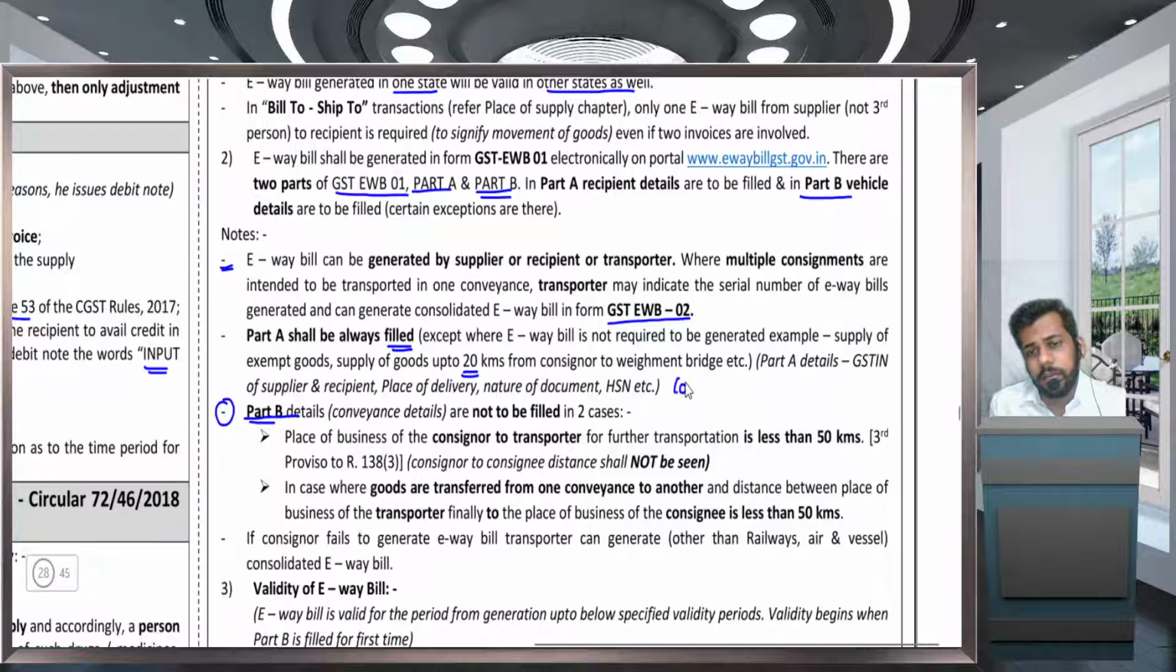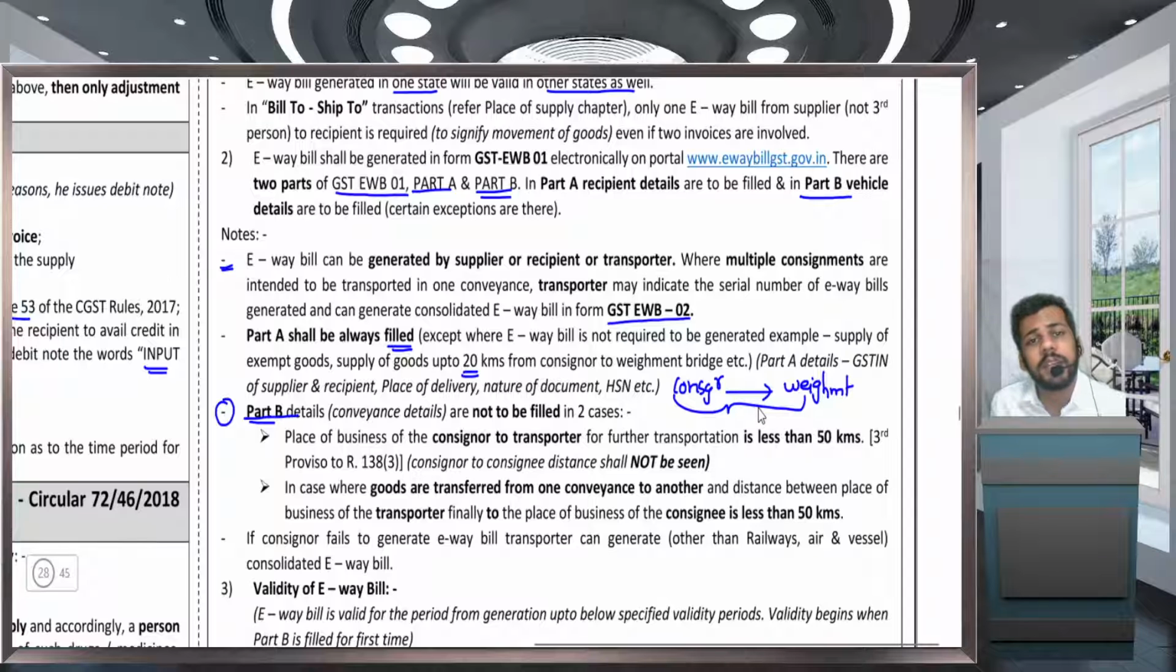If I am a consigner, I have to weigh my goods. Okay. So my transport vehicle went up to Wayment Bridge. Okay. And the distance between this is less than 20 kilometers. Then for this moment, I am not required to generate EV bill.